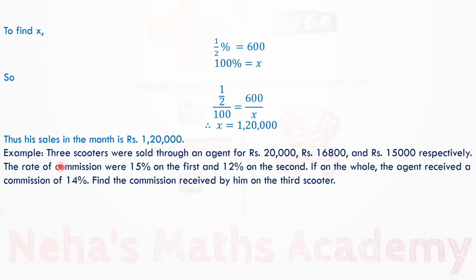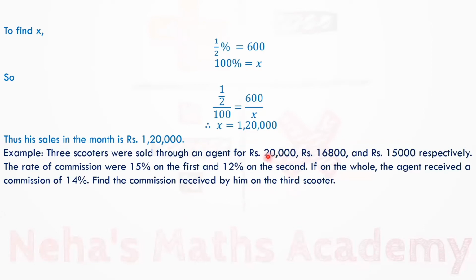Next example. Three scooters were sold through an agent for rupees 20,000, rupees 16,800 and rupees 15,000 respectively. The rates of commission were 15% on the first and 12% on the second. If on the whole, the agent received a commission of 14%, find the commission received by him on the third scooter.